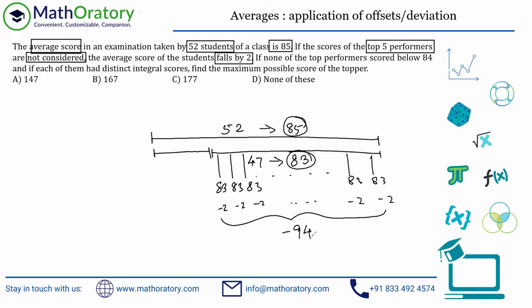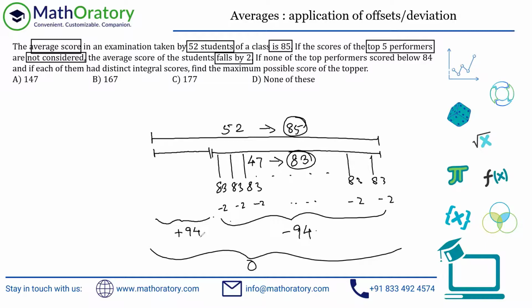-94, right? Now, the idea of average is if I calculate the deviation of each and every number from the grand average, the total deviation should come out to be 0. So if this section is giving us a net deviation of -94, these particular 5 people should give us a net deviation of +94. That should happen. So this picture you should be able to understand straight away.